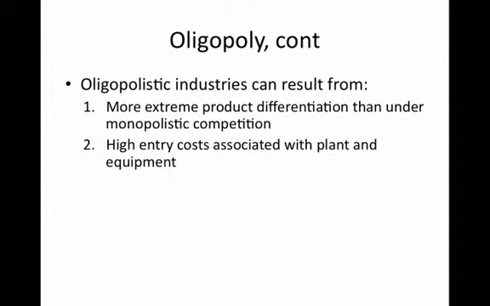Another reason why we see oligopolistic industries are the high costs of entry associated with some sectors. If you think about some of the examples that we illustrated before, there could be some very high entry costs with respect to the physical plant that one has to have in order to produce, but also the equipment that's needed to produce the output that you're going to sell.